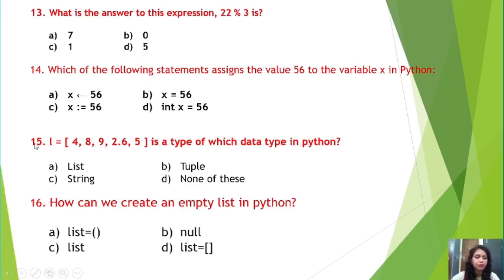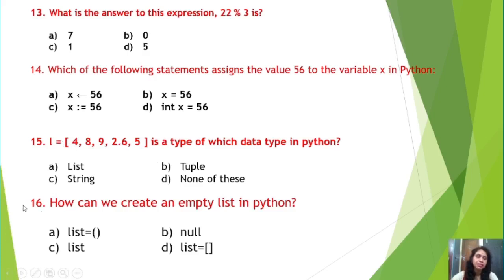Now, question number 15. L equal to square bracket start 4, 8, 9, 2.6, 5 square bracket close is a type of which data type in Python? Very simple students, already I discussed that if you are storing the elements within square bracket, then that is the data type of list. So, your answer is list. For tuple, we need to use the round bracket. For string, we have to use single quotes or double quotes or triple quotes. So, here the answer is list type.